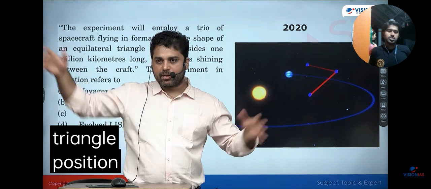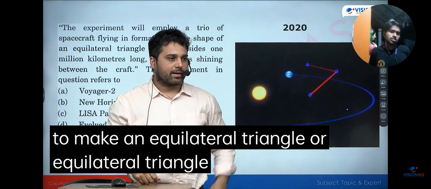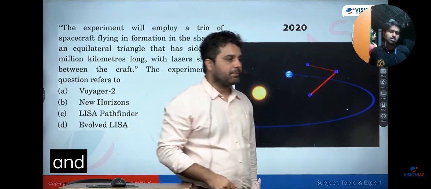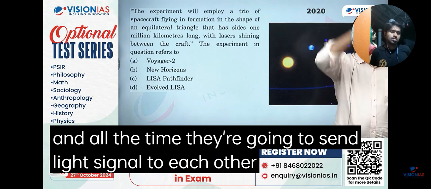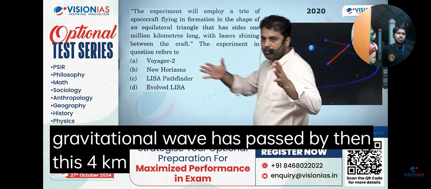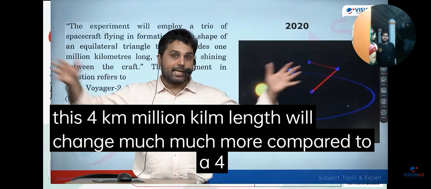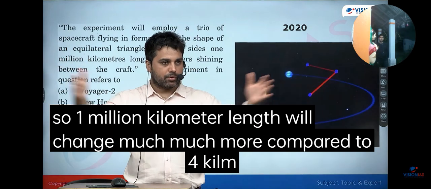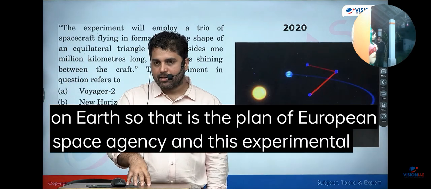Their positions around the Sun will be such that all the time they are going to make an equilateral triangle, and the side of the equilateral triangle will be around 1.5-2 million kilometers. And all the time they're going to send light signals to each other. If a gravitational wave has passed by, then this million kilometer length will change much more compared to 4 kilometers on Earth. So that is the plan of the European Space Agency, and this experimental setup is called eLISA.